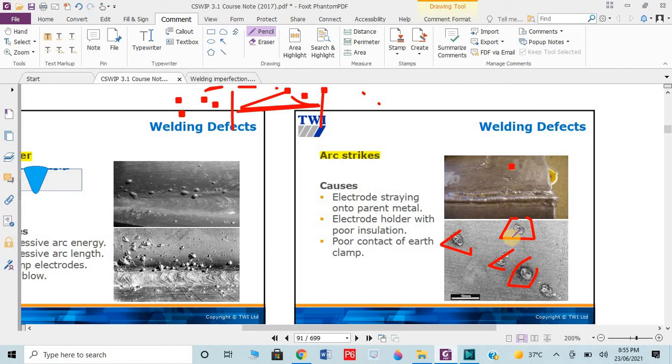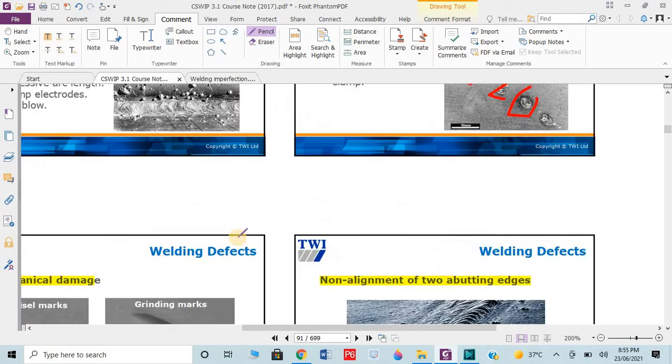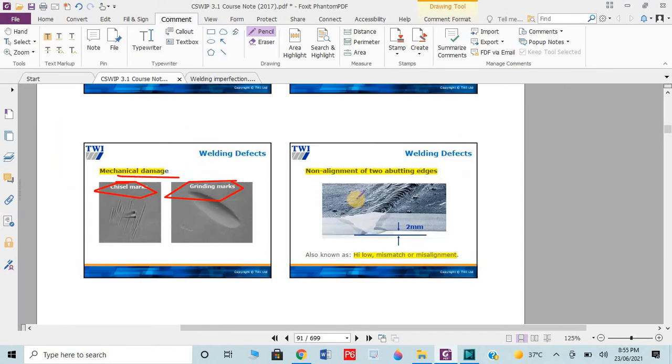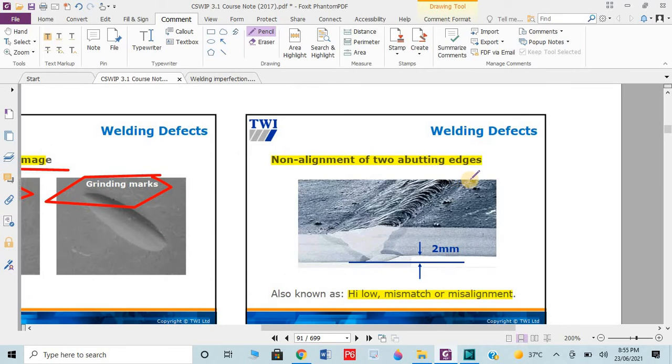Arc strike, with the passage of time, penetrates in the metal and could cause a defect or failure of the weld. Then we have mechanical damages. In mechanical damages, there are grinding marks on the base metal or anywhere, or chisel marks. Then we have non-aligned abutting bed edges.